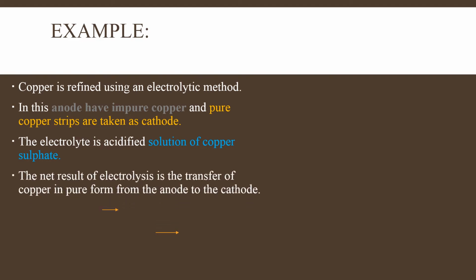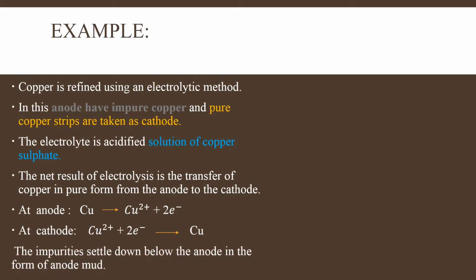Now the net result of electrolysis is the transfer of copper from the anode to the cathode. At the anode the reaction will be copper losing 2 electrons to give copper ion, and at the cathode, copper ion gaining 2 electrons forms copper in the pure form. The impurities settle down below the anode in the form of anode mud, as we have already discussed earlier.